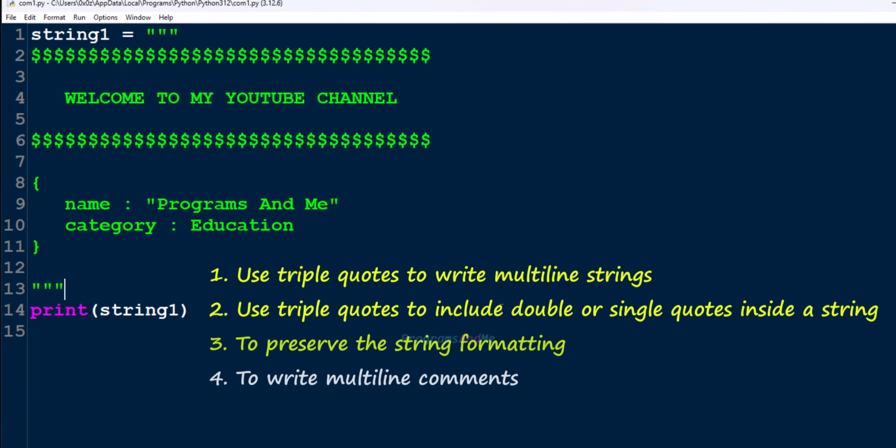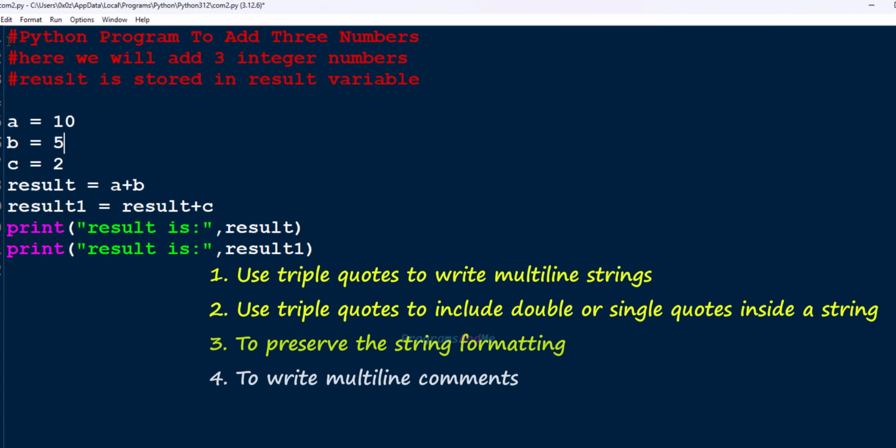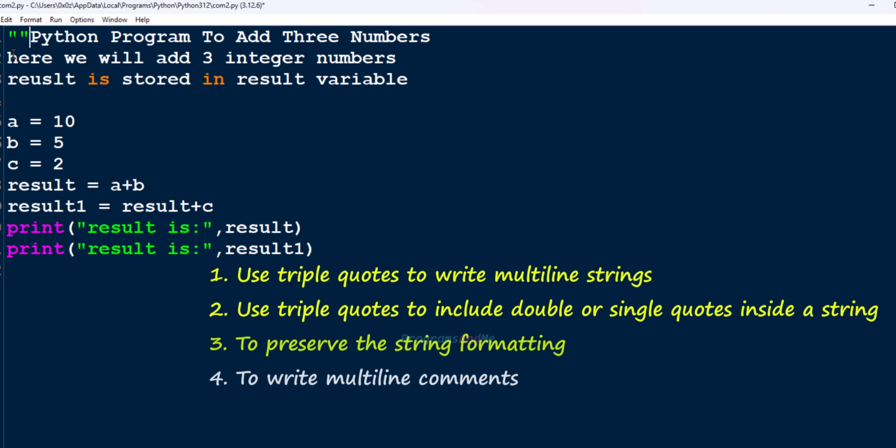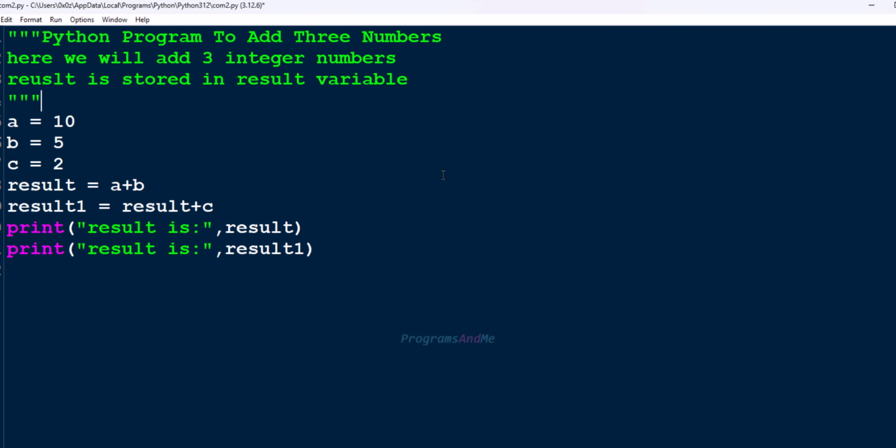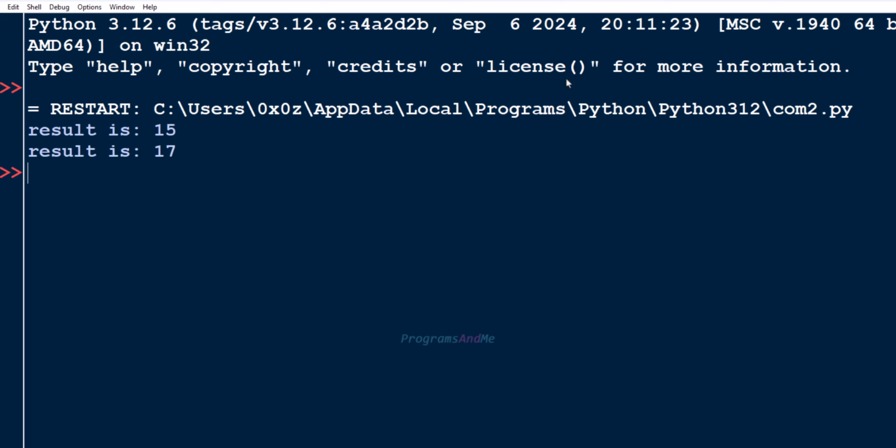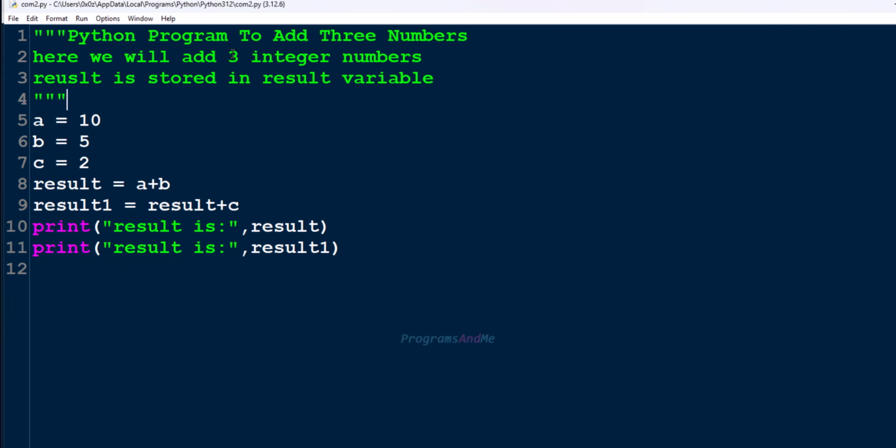Next, you can use triple quotes to write multi-line comments. That is, here you can write like this. Here you can see the result. Here this is not a comment actually. This is a multi-line string, but it is not assigned to any variable.